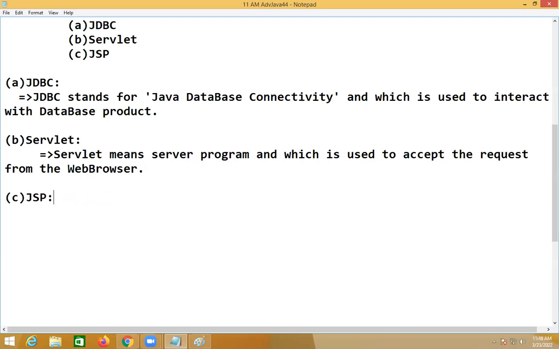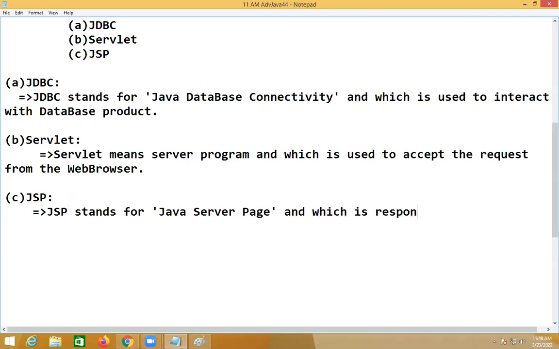When the unit comes, complete information is taken. So JSP stands for Java Server Page, and which is used to give the response from the web application.